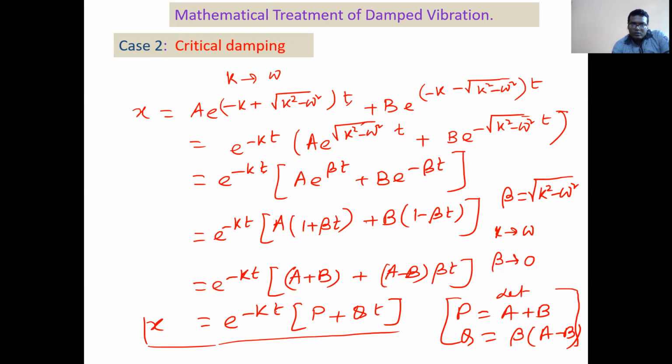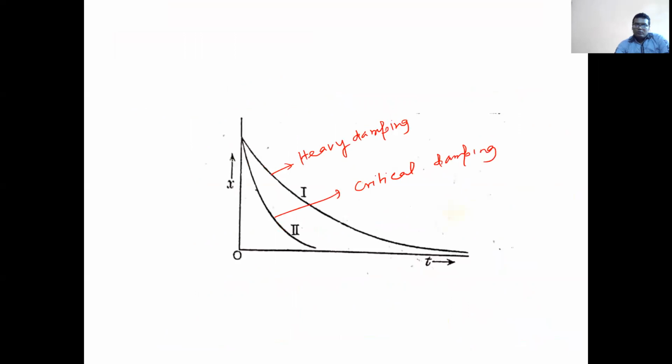So you see, with increasing time, this is an exponentially decreasing term, and t is also multiplied, so it will decay faster. It will decay much faster than the overdamping case. So this is the solution for critical damping. That's why, for the case of critical damping, it decays much faster, right?